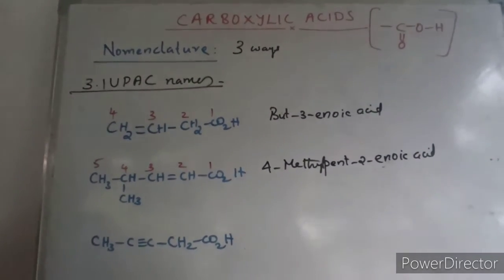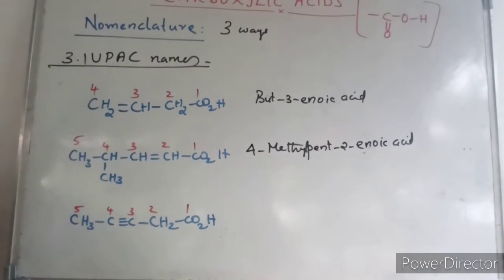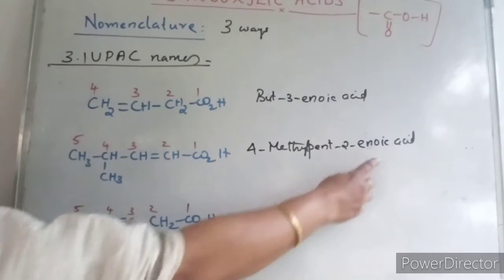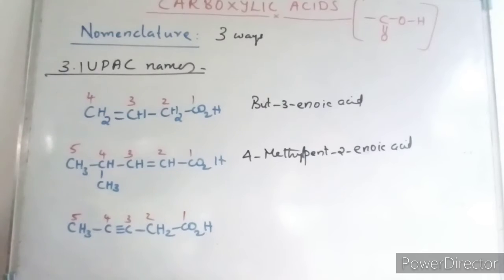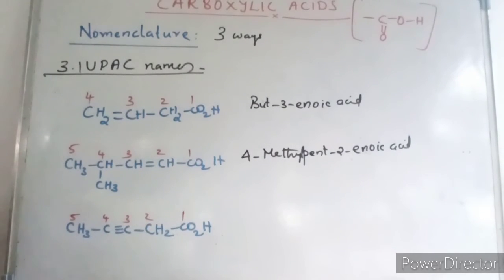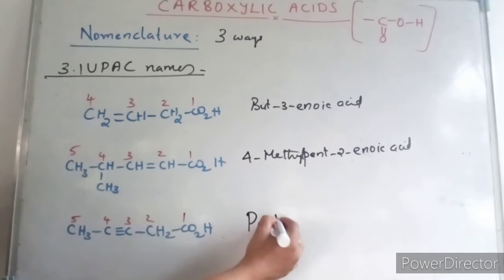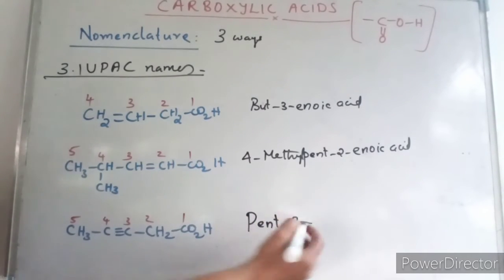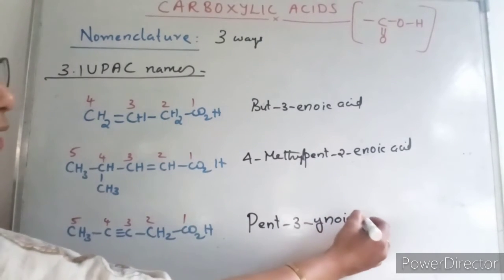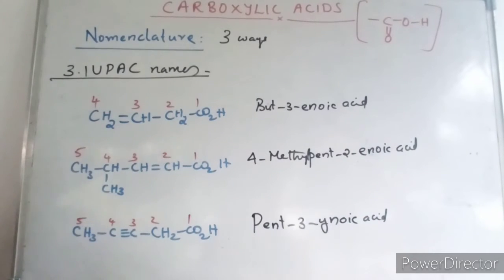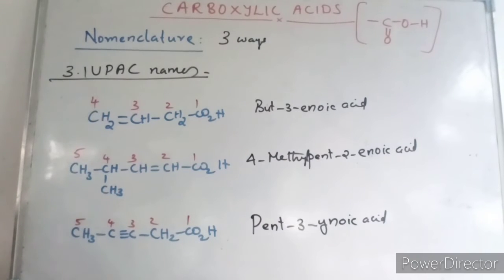Okay. Now this is the triple bonded one. First of all, you have to give the numbers 1, 2, 3, 4, 5 like that. Here we have shown enoic acid. In this case, you have to give ynoic acid. So pent-ynoic acid. And the third position you have a triple bond. Since it is a triple bond, it is pent-3-ynoic acid. This is how you have to give the naming for the unsaturated carboxylic acids.